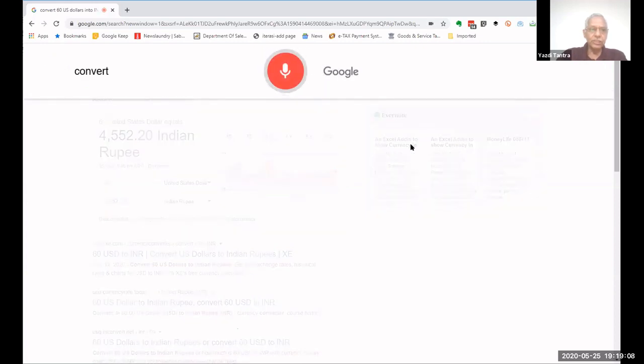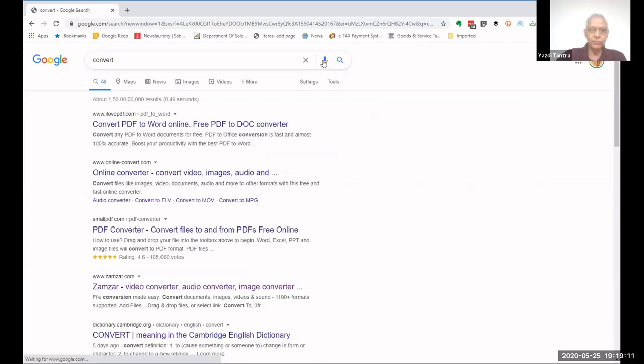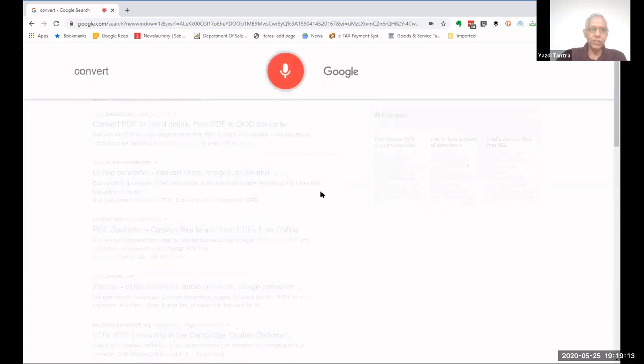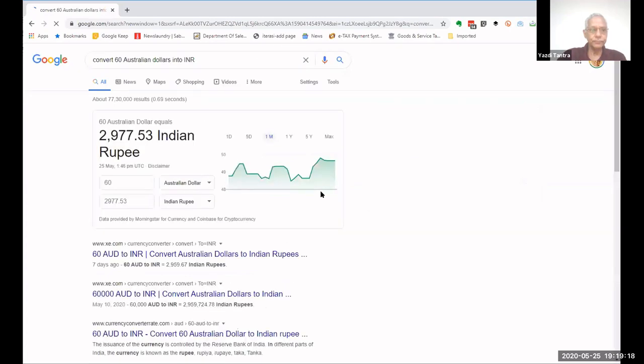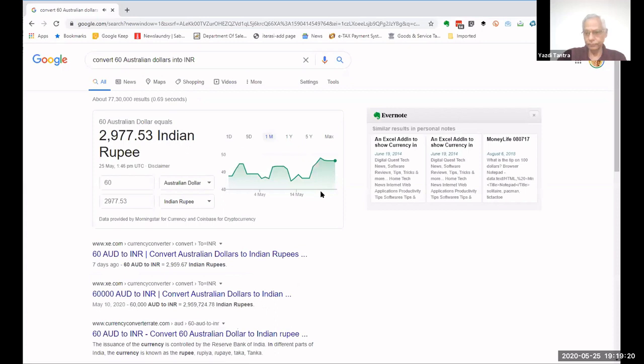Convert 60 Australian dollars into INR. 60 Australian dollars equals 2,977 Indian rupees and 53 paise. Fantastic. It can do conversions from any currency to any currency. Okay. And this is all orally. You just say this to Google and it will do it. Let's see some other conversions.